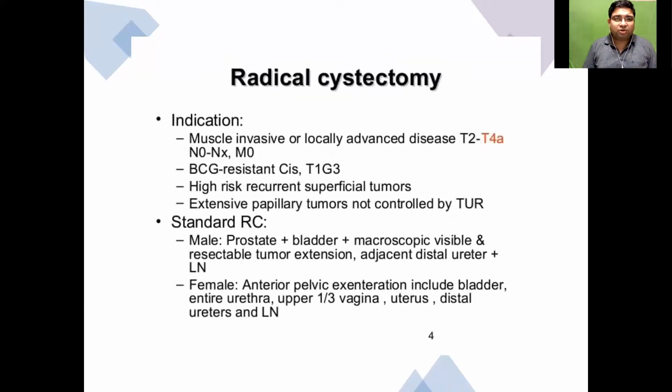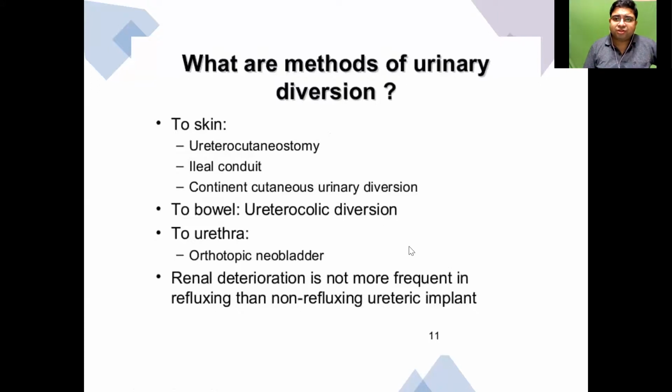What is radical cystectomy? Radical cystectomy is where you remove the bladder. In a female, you remove the bladder along with the anterior part of the upper third of the vagina, plus the lymph nodes and the lower end of the ureters. So what are the methods of urine diversion?